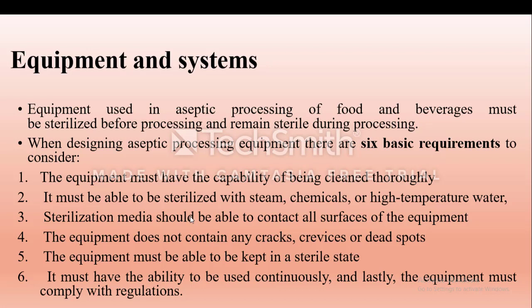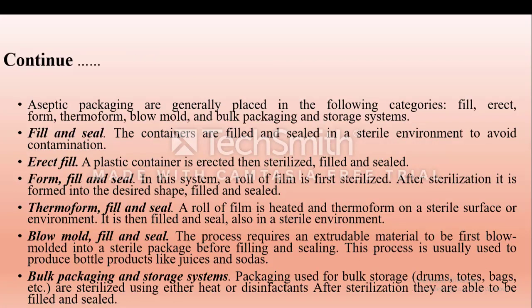The sterilization media should be able to contact all surfaces of the equipment, and the equipment must not contain any cracks. The equipment must be able to be kept in a sterile state. It must have the ability to be used continuously, and lastly, the equipment must comply with regulations.